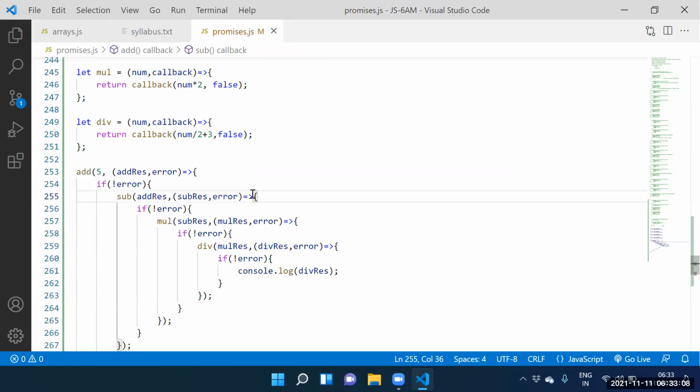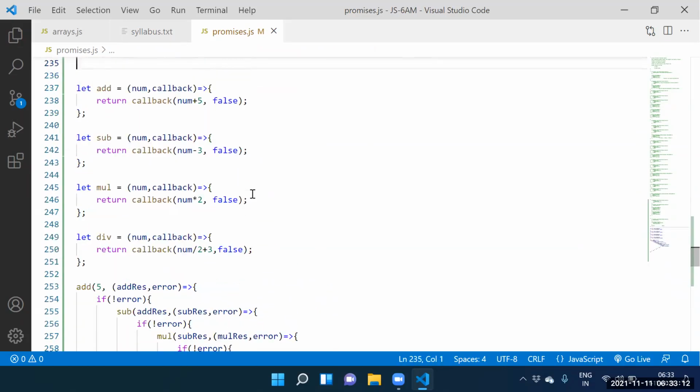Guys, just spare 2 minutes of time here. Within 2 minutes, everyone needs to explain once again here. 5 is stored into num. Function is stored into callback. 10 is stored into add result. False is stored into error.